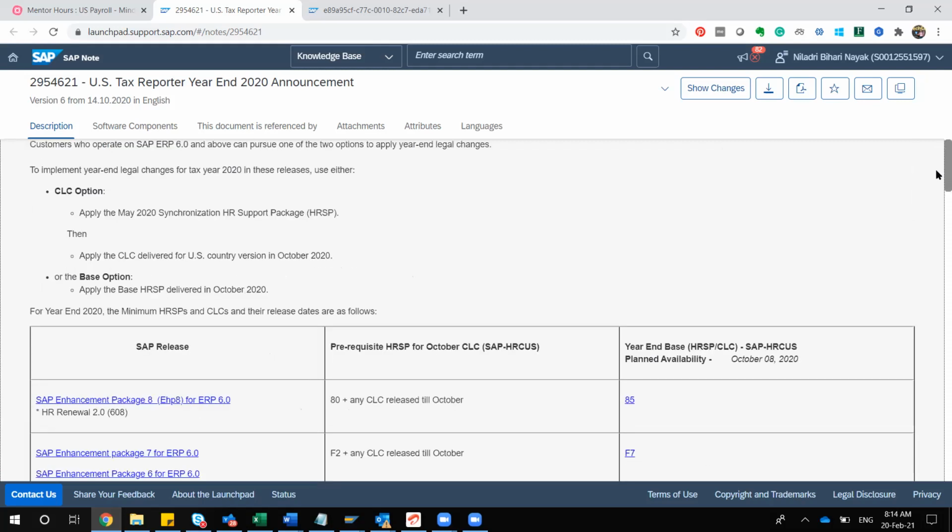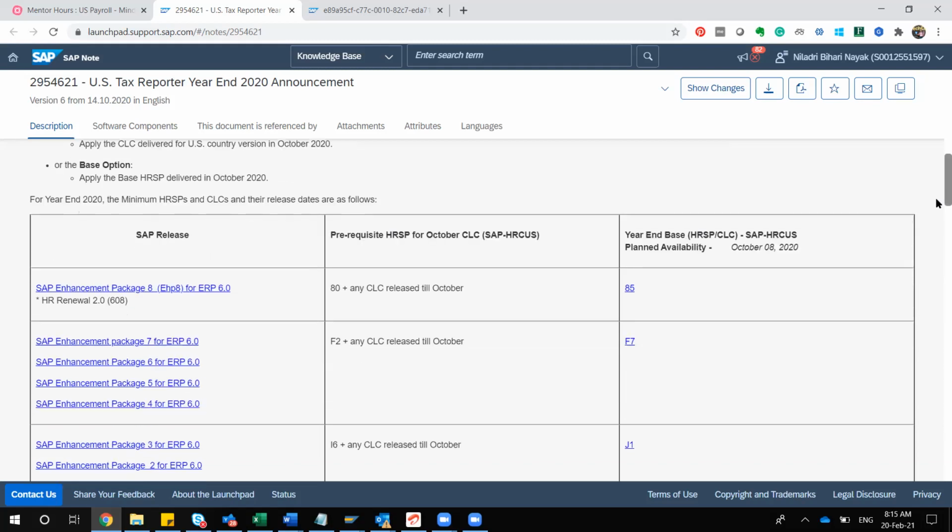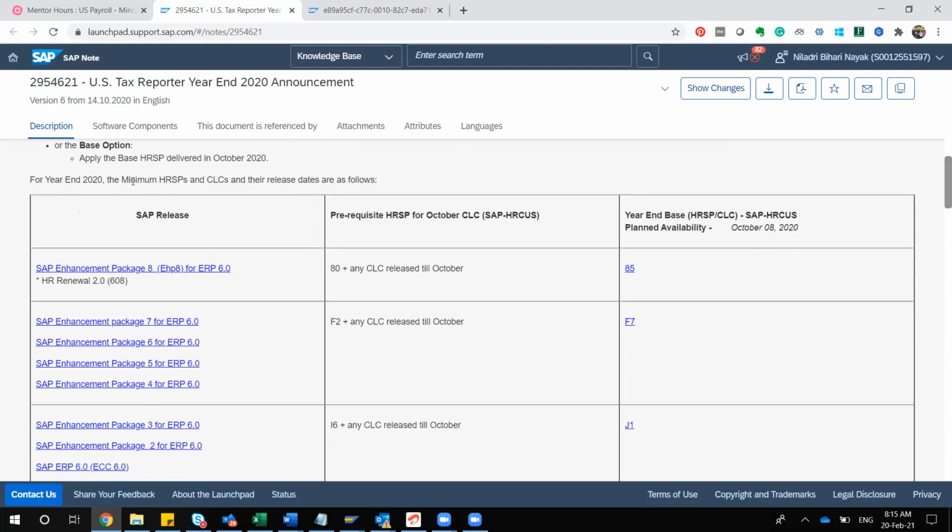Other than that, many of these notes say to apply the synchronization HR support pack. You might be wondering what this is. It will not be done by you. Whenever they say apply this particular package, you always have to check with Basis. Once it is done, there are certain release documents they have shared here. The release document goes like this: for year end 2020, minimum HRSPs and CLCs are released as shown below. All these things you do not have to go about. You just provide this requirement to your Basis consultant.